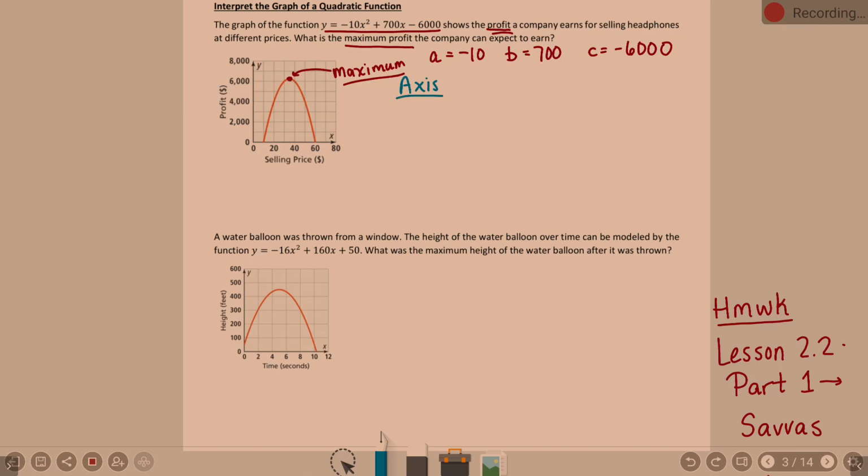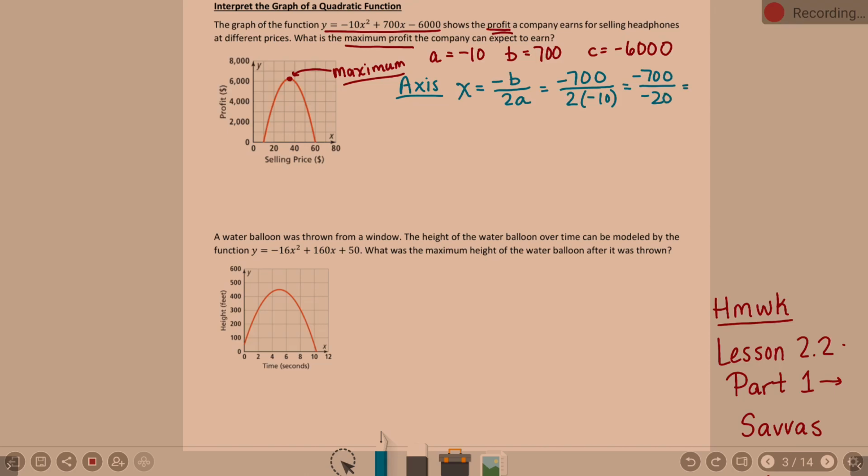Okay, so axis of symmetry, you're using that formula. X equals the negative of b over 2a. Negative of b. What's b? 700. So the negative of 700 divided by 2 times a, which is negative 10. Okay? So let's see, what are we at? Negative 700 divided by negative 20.